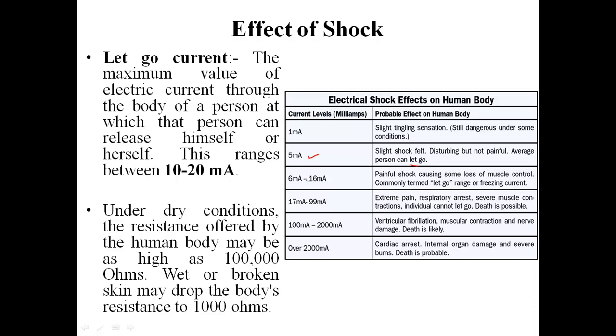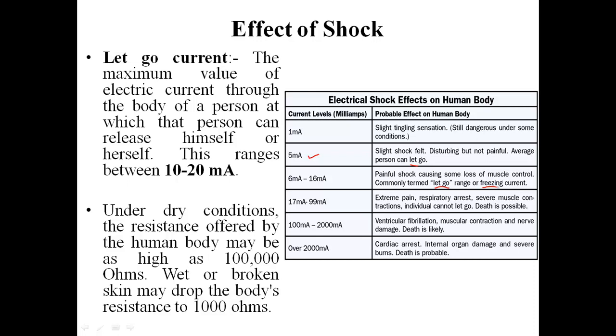But students, if the current is in the range of 6 milliampere to, suppose, 16 or 20 milliampere, then what happens is there is a painful shock causing some loss of muscle control, commonly termed as the let go current range or freezing current. Students, this term is very important: let go current or freezing current.